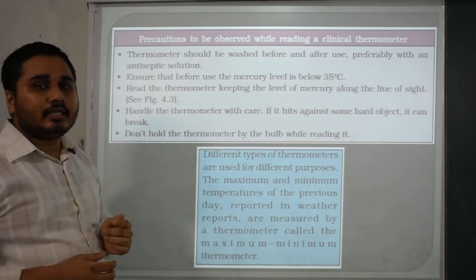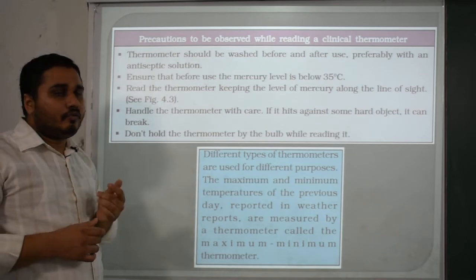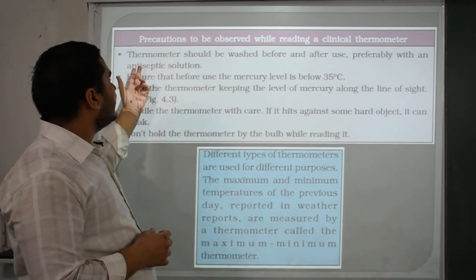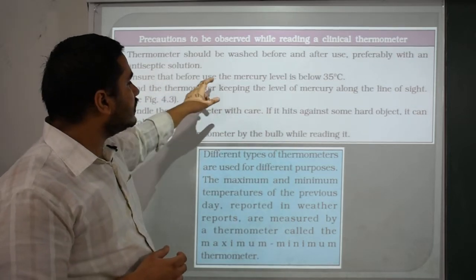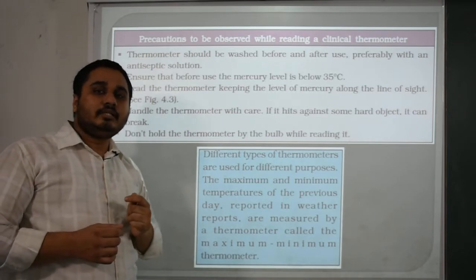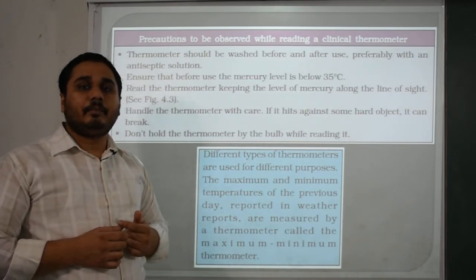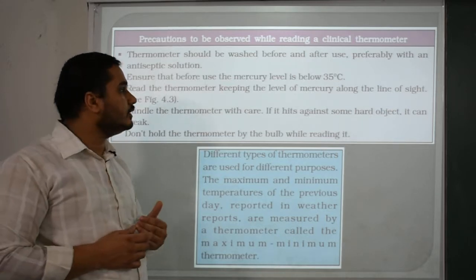If you are using a clinical thermometer, the first point, the key point, is to wash it with water, or better, with an antiseptic solution. Ensure that before use the mercury level is below 31 degrees Celsius. When you are using it, please clearly confirm that the temperature of the thermometer is below 35 degrees Celsius or is at 35 degrees Celsius.